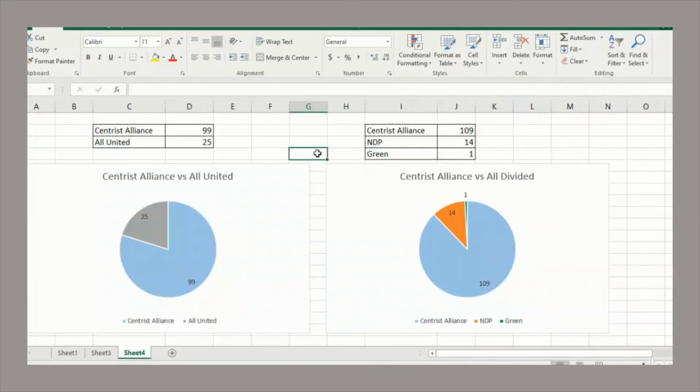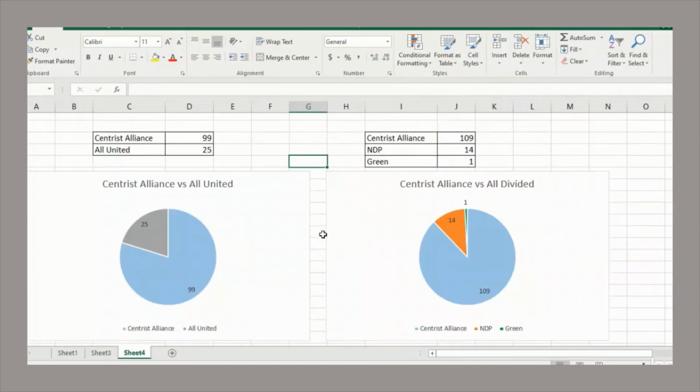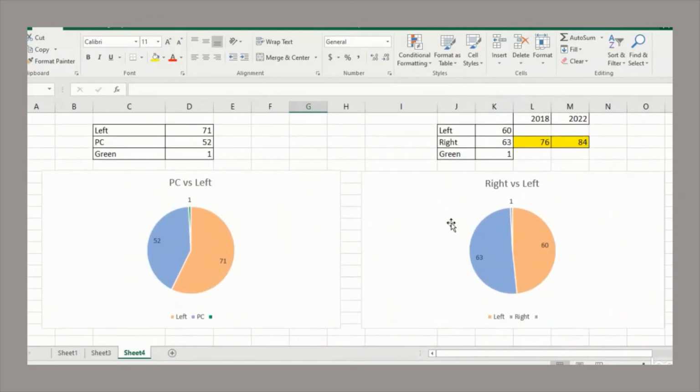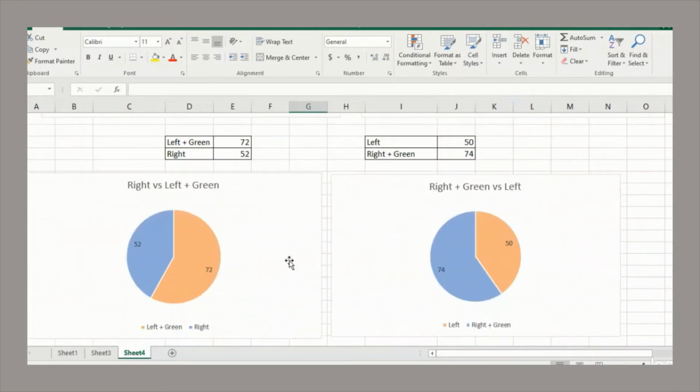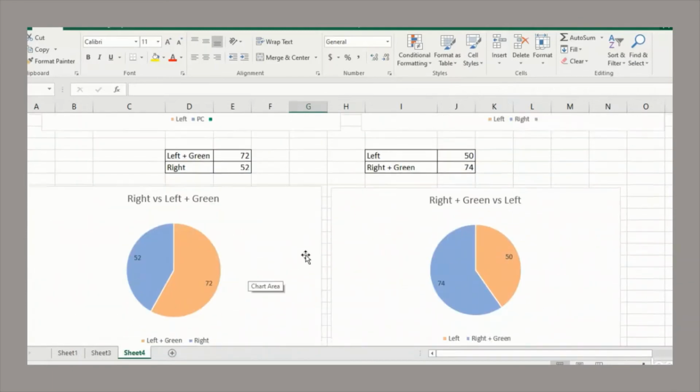So what do these hypothetical situations reveal? Well, for one thing, centrists are certainly more popular than those who are not centrists. We see that with the dominance of our hypothetical centrist alliance here. We also see that the right and left wing blocs seem to be approximately 50-50, even though the right wing looks a little bit ahead if we don't count the Greens as left wing, and whether the Greens are left or right wing seems to be the decision maker.